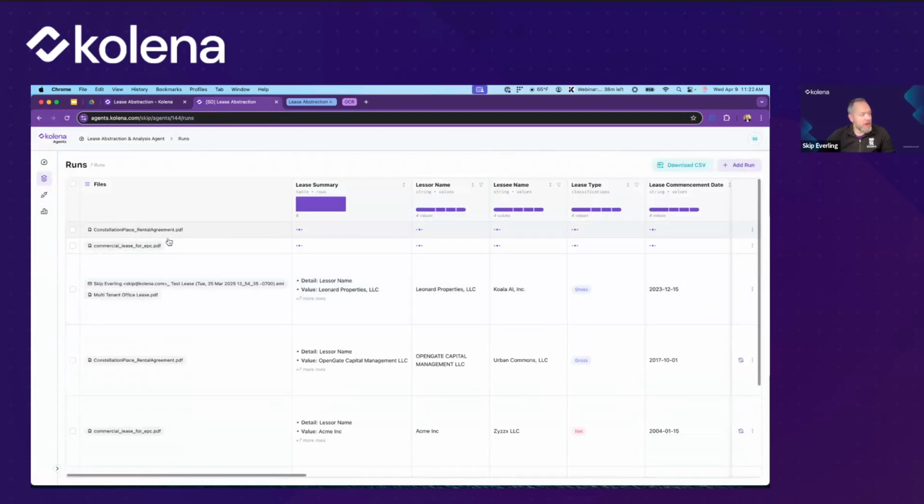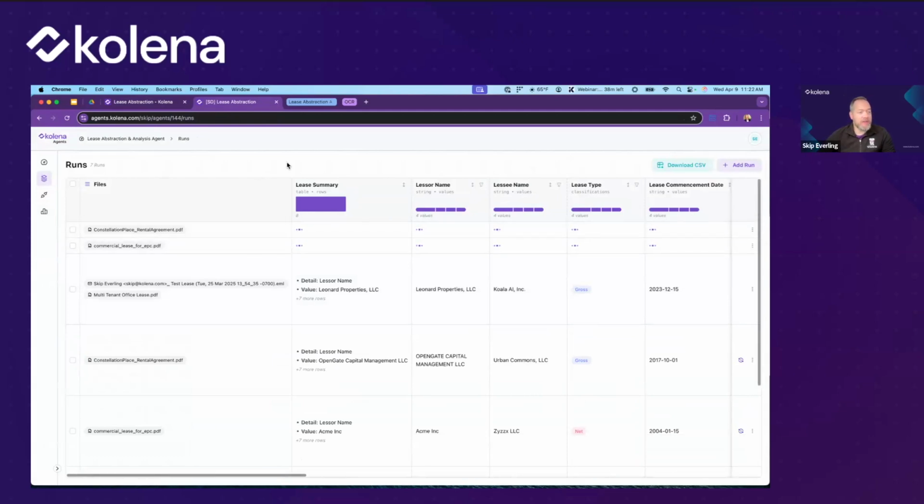We can see that these are now running automatically. So these are the documents that I just put in. And we can see that it's running to automatically extract based on the instructions that we gave it. So we don't have to do any additional manual work. And we've just set up an agent to automatically process these in just a few minutes. I spent a few more minutes setting this up beforehand, but I showed you the process is really very quick.